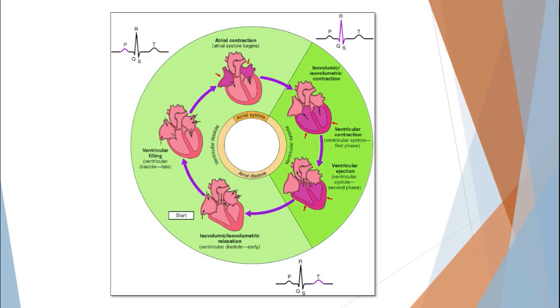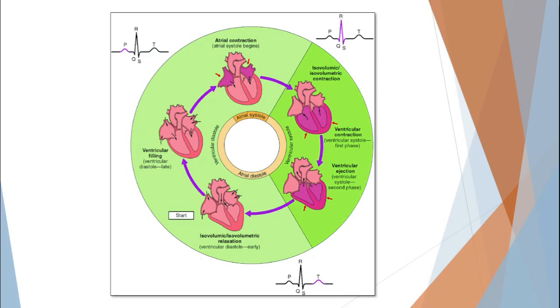So the contraction of the atrium leads to the formation of the P wave in the ECG graphical representation. The P wave serves as the region for atrial depolarization. Depolarization may be defined as when contraction takes place and there is pumping out of blood from the atrium to the ventricles.